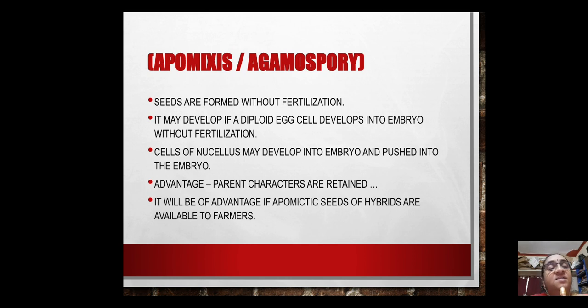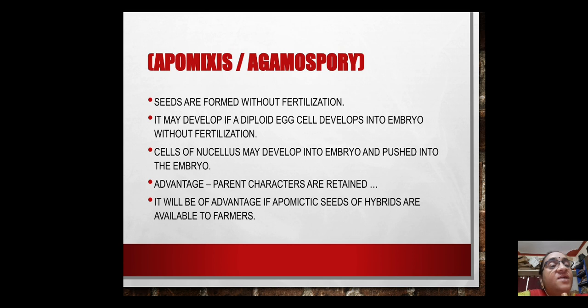So better that the apomictic genes are introduced into these hybrids, so that the farmer can take the seeds of the hybrid variety and continue. Right now, seeds are disbursed to the farmers by agencies like government agencies, and purchasing the seeds is really a costly affair, and developing hybrid varieties now and then is also very costly and time consuming, isn't it?